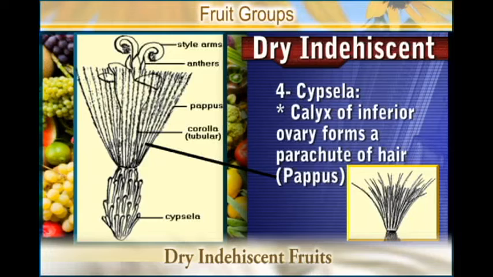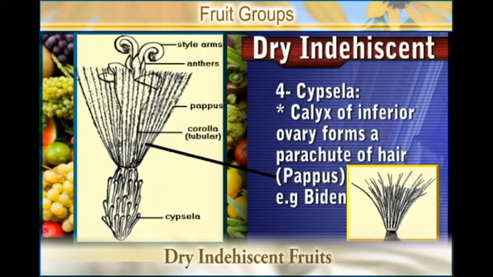The calyx of the inferior ovary persisted to form a parachute of hair, which we refer to as the pappus. And this one is very common in Bidens pilosa. Bidens pilosa is where you find those pappus. This is a type of fruit which we call also a Cypsela.